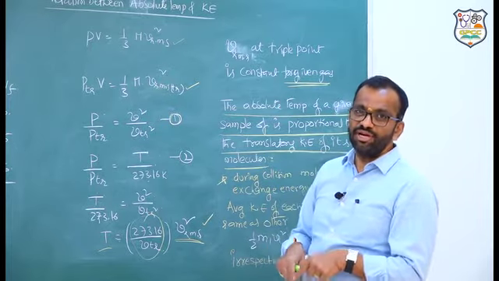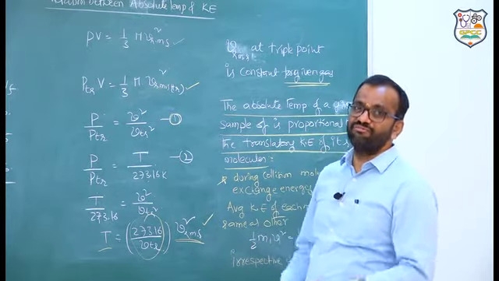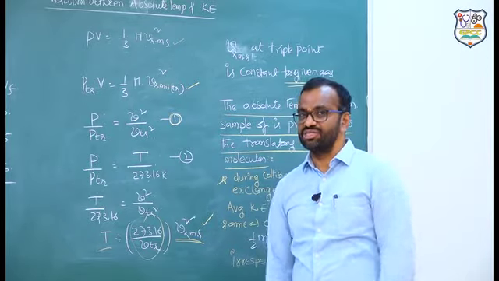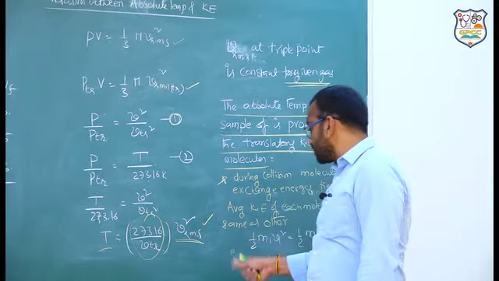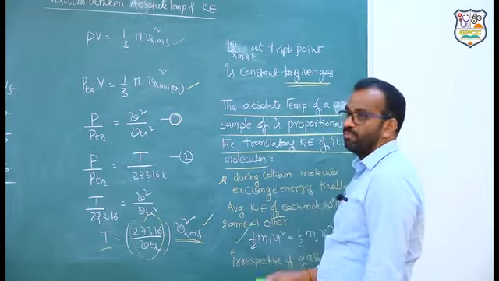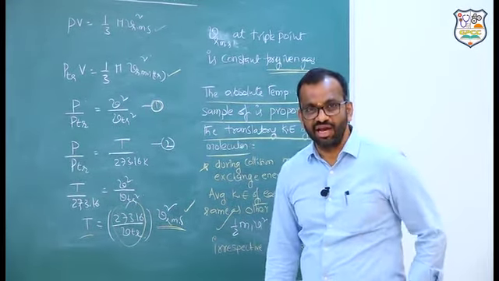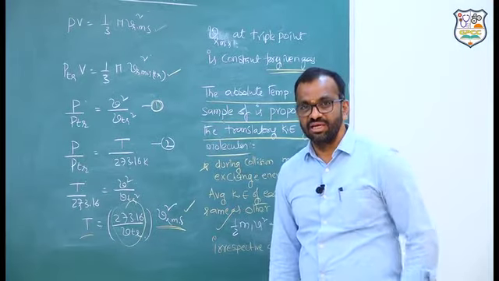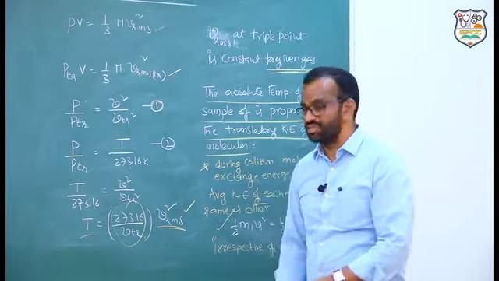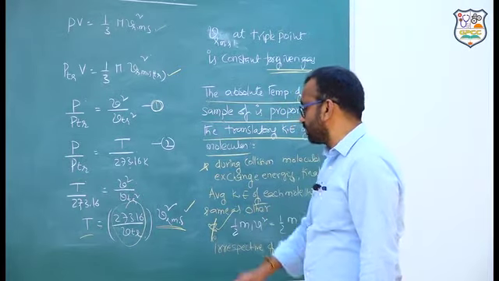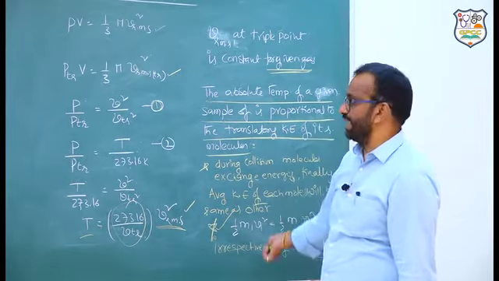So, v1 by v2 is equal to root of m2 by m1. Velocities depend on the masses, but kinetic energies do not depend on the masses. This is also a very important source for giving problems. Different gas mixes are given, and they ask what the ratio of the kinetic energies of the gases is. Therefore, 1:1:1 is the answer. It is the best conclusion given according to the principles of the kinetic theory of gases.